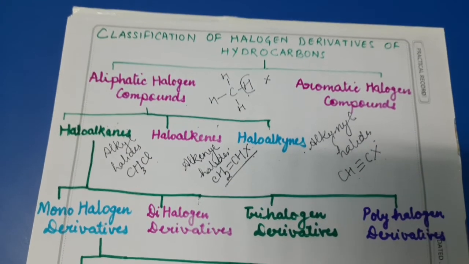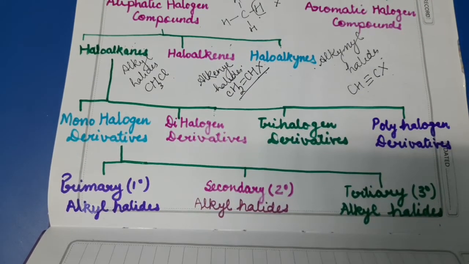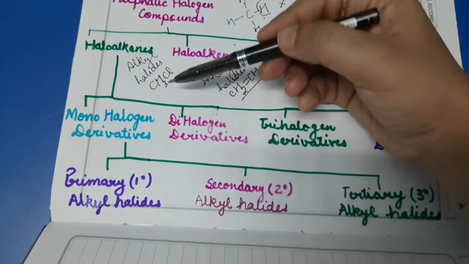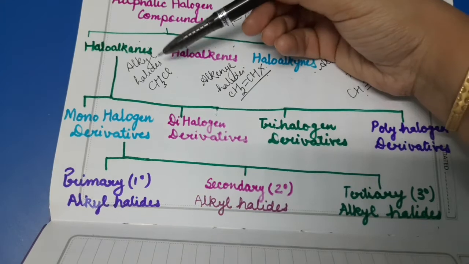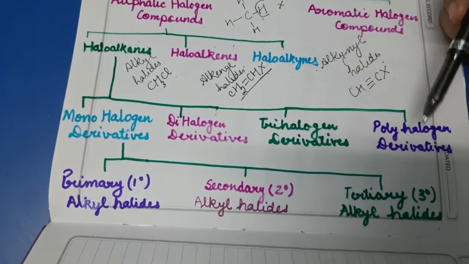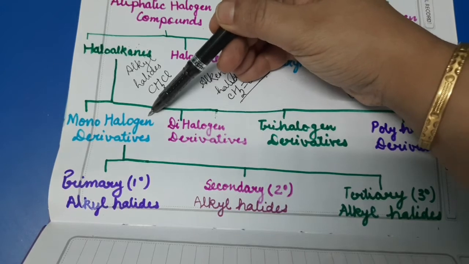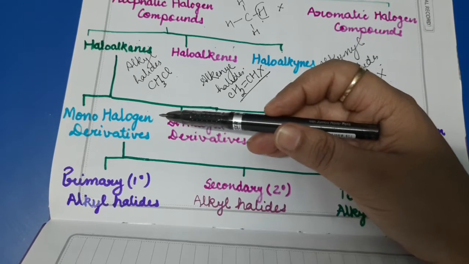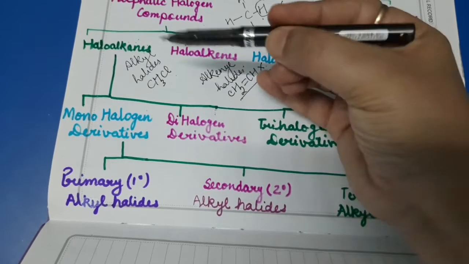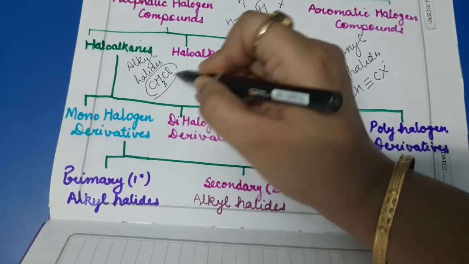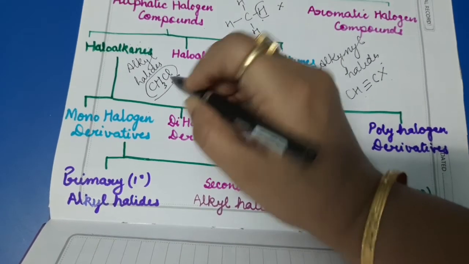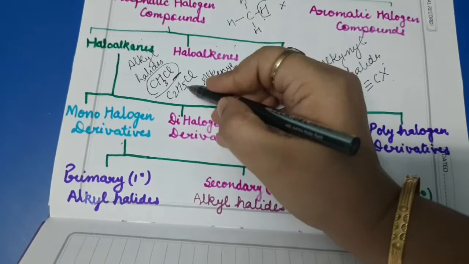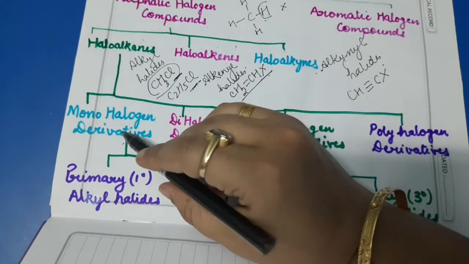Now dear students, we are going to study further classification of haloalkanes. Haloalkanes, depending upon the number of halogens in them, can be classified into the following four categories. First is monohalogen derivative. What is the meaning of monohalogen derivative? It means these haloalkanes will have only one halogen in them. Like this example, CH3Cl, has only one chlorine in it, so it is a monohalogen derivative. Similarly, C2H5Cl has only one halogen, so it is a monohalogen derivative.